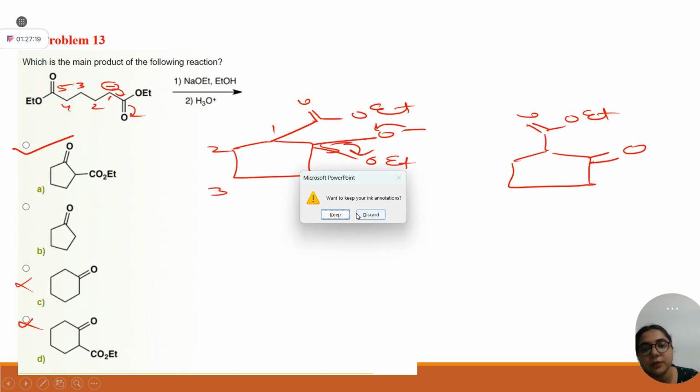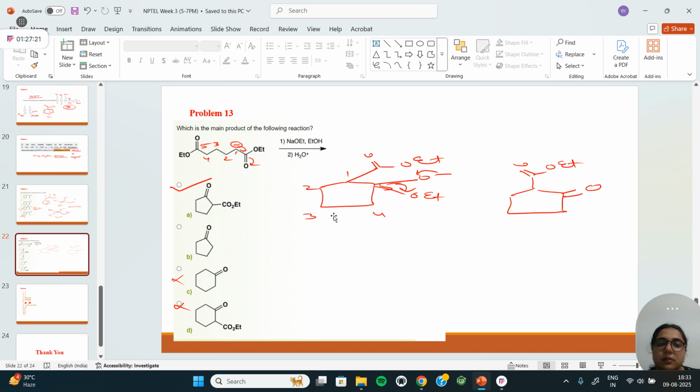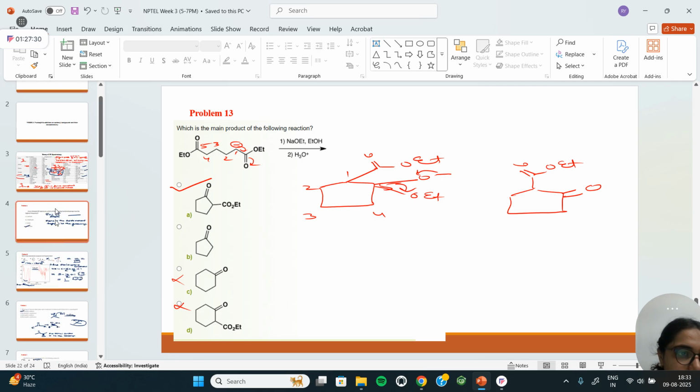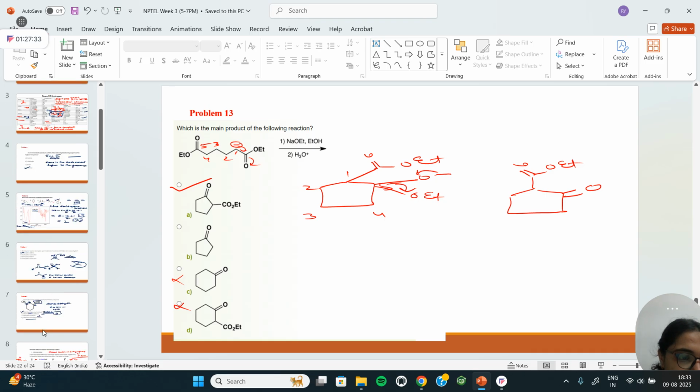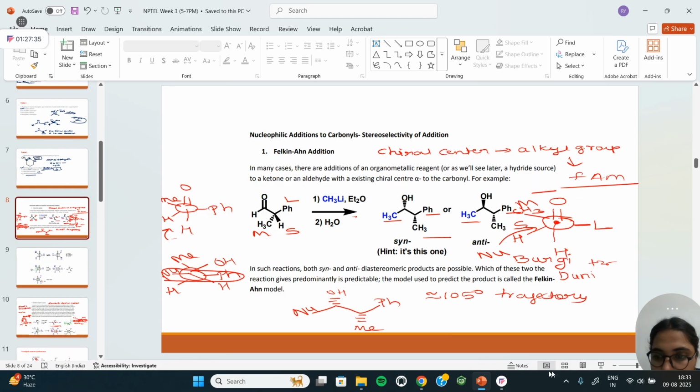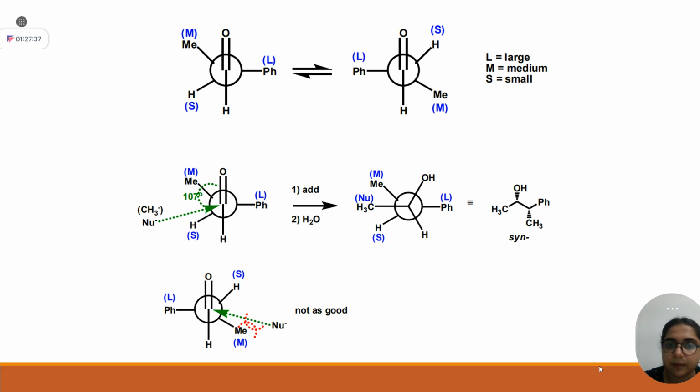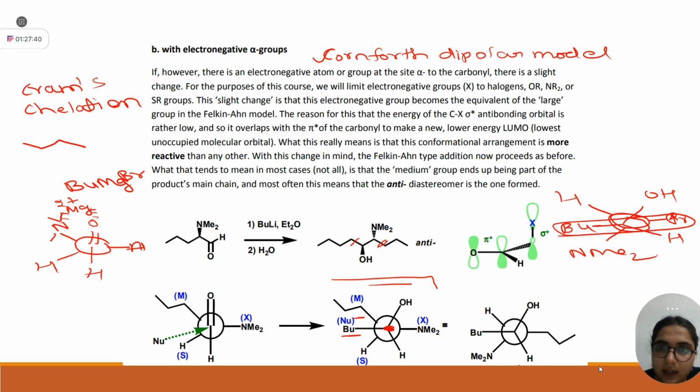Anything extra we have not? Now tell me what was your doubt? Ask. Ma'am, in Cornforth dipolar model, okay, let me go to that slide. Cornforth dipolar model. Tell me. Here, ma'am, in last structure, please draw its wedge and dash form, which are in Newman projection.